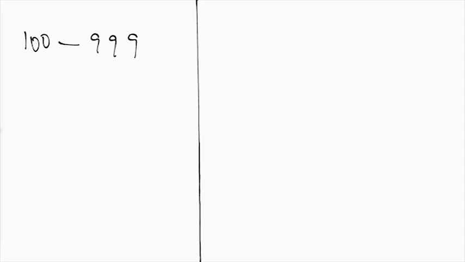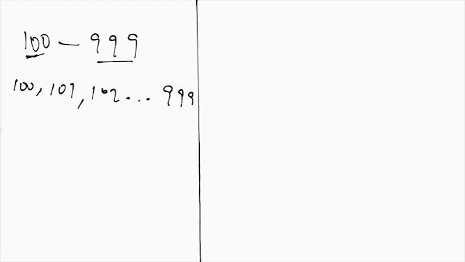And of course, you know that in order for us to deduce probability of a range of numbers, the first thing we have to do is get the total number of possible outcomes. In this case, it will be a very tedious effort to start counting from 100. Of course, we're told that 100 and 999 are both inclusive. So if you want to start counting from 100, 101, 102, up until 999, it might take a whole day.